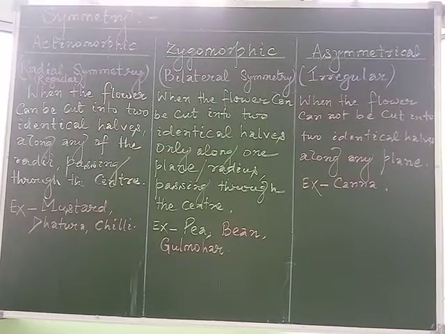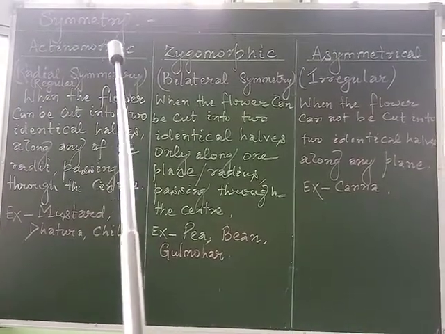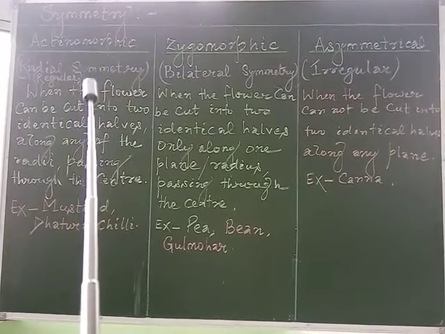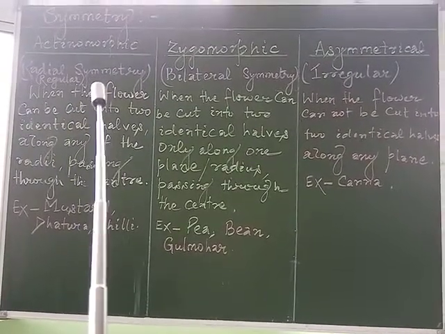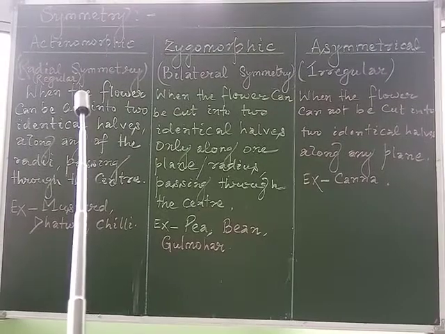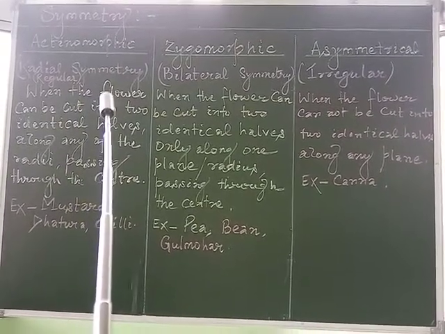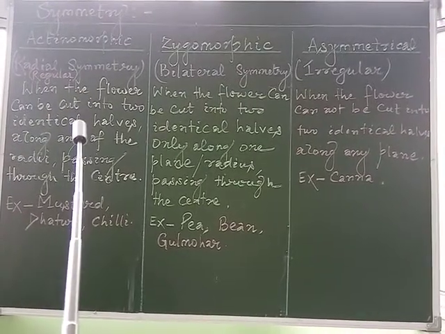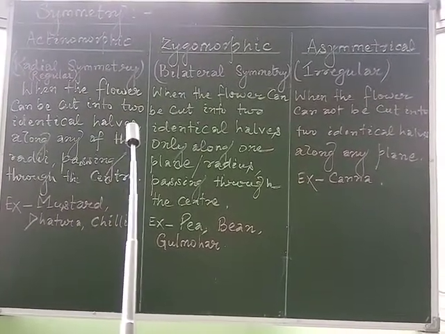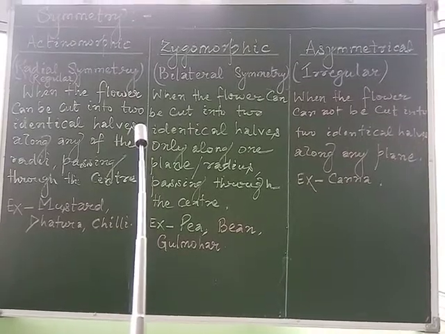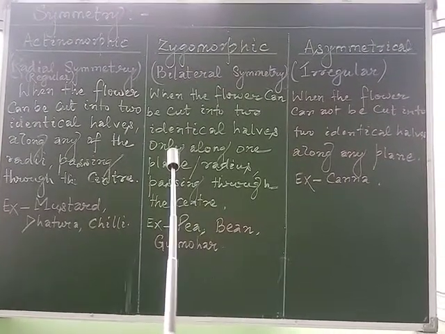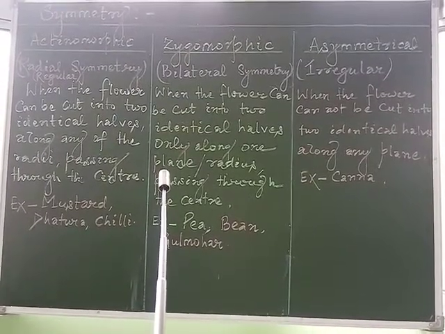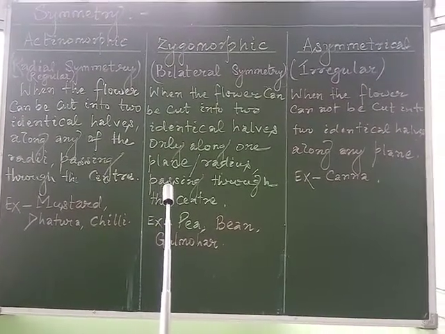Now we'll discuss the symmetry. As we have discussed in the animal kingdom, there we discussed different types of symmetry, whether the animal can be divided into two equal halves either through one plane or through a number of planes passing through the central axis. So there we categorized the animals into asymmetrical, radially symmetrical and bilaterally symmetrical animals.